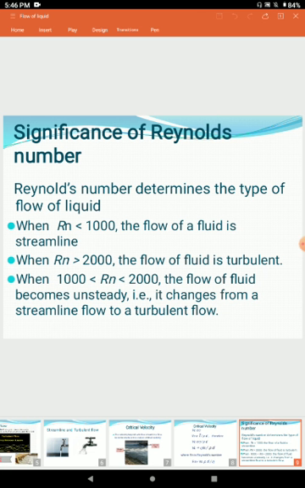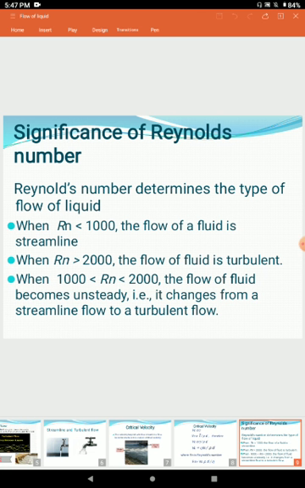When this Reynolds number is less than 1000, the flow of a fluid is streamline. When this Reynolds number is greater than 2000, the flow of a fluid is turbulent. When this Reynolds number value is between 1000 and 2000, then the flow of a fluid becomes unsteady, that is, it changes from a streamline flow to turbulent flow. In differentiation we can take this point also: in streamline flow the Reynolds number is less than 1000, and in turbulent flow the Reynolds number is greater than 2000.